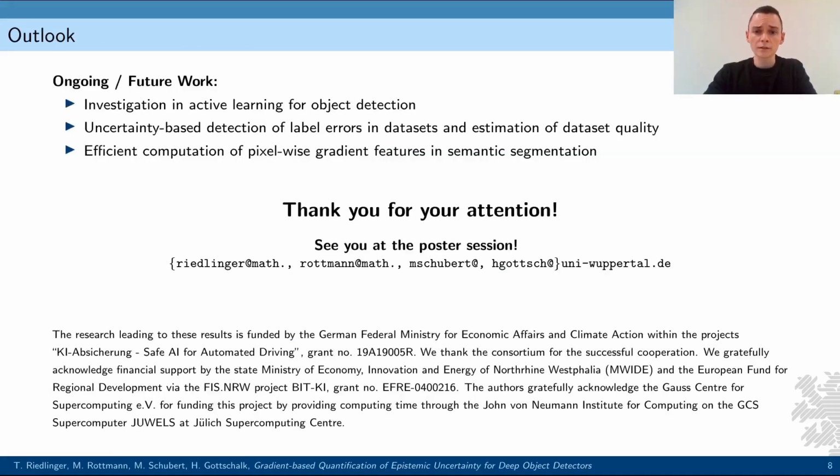Ongoing and future work include investigations of gradient-based uncertainty in the light of active learning and the automated detection of label errors in object detection benchmark datasets. Furthermore, we are working on an efficient method of computing pixel-wise gradient scores in semantic segmentation.